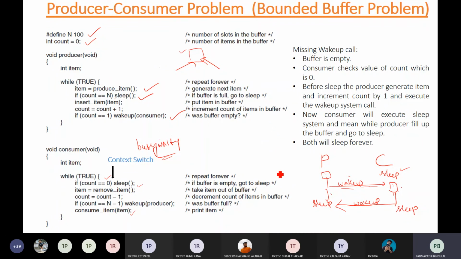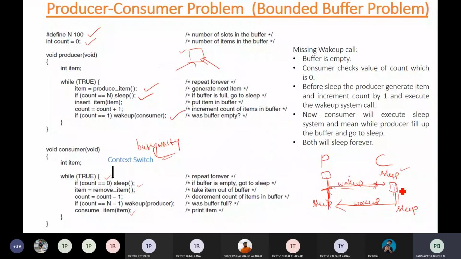Yeah, there is one problem here. If everything executes perfectly in the way the algorithm works, it's okay. But when the producer is producing the item and sending a wake up call to the consumer, and it is going to sleep here, meanwhile if for any reason the wake up call goes missing, then the consumer will be sleeping continuously, and here the producer is also sleeping.